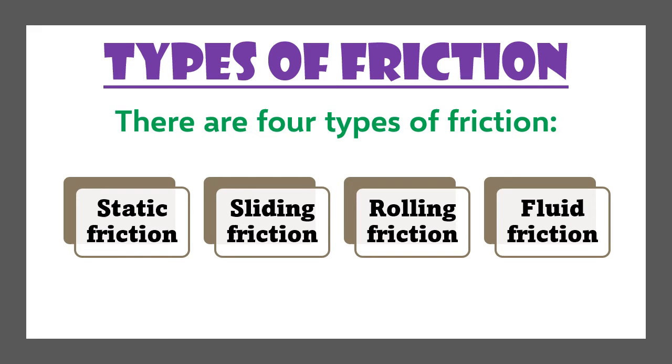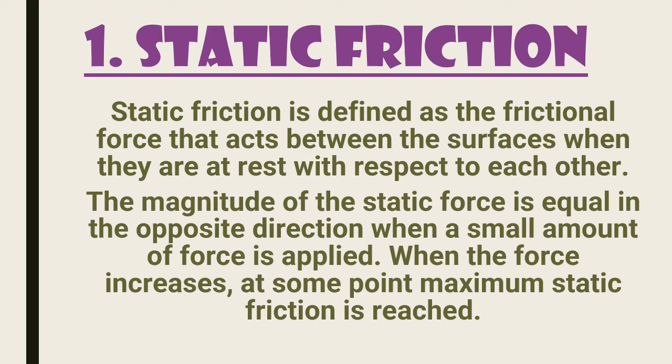There are four types of friction: static friction, sliding friction, rolling friction, fluid friction. We'll be learning about all of this now. Number one, static friction. Static friction is defined as the frictional force that acts between the surfaces when they are at rest with respect to each other, meaning a surface and an object not moving.